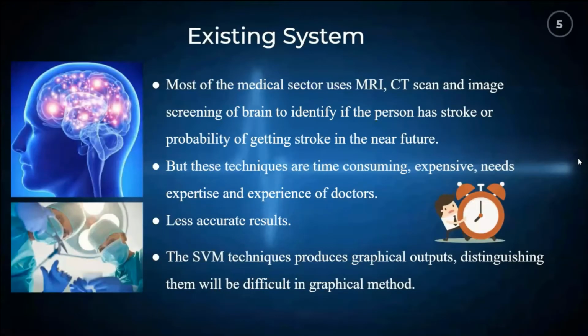Let's talk about existing systems. Most of the existing systems now available in the medical sector, for example, MRI, CT scan, and image screening, will identify if a person has a stroke or a probability of getting a stroke in the near future. But this process is manual. It is time consuming and expensive, and it requires experienced doctors. And this kind of manual process also leads to less accurate results. The technique being used is difficult to represent in a graphical method. For this reason we are proposing an automated system.